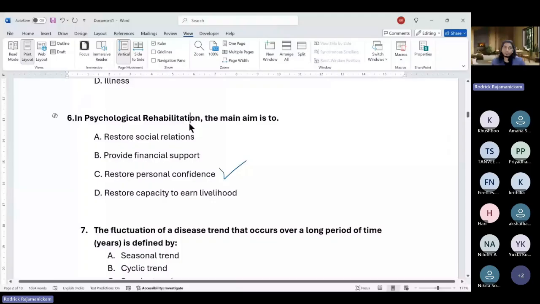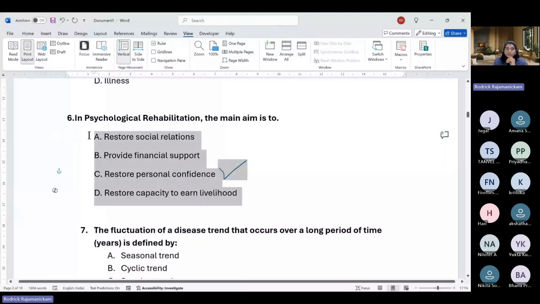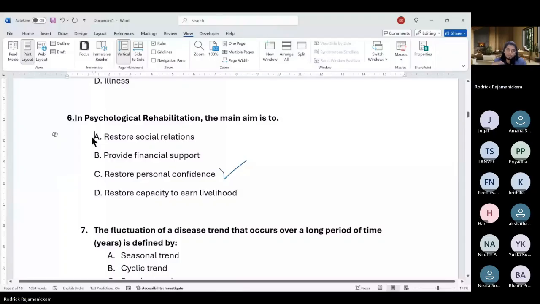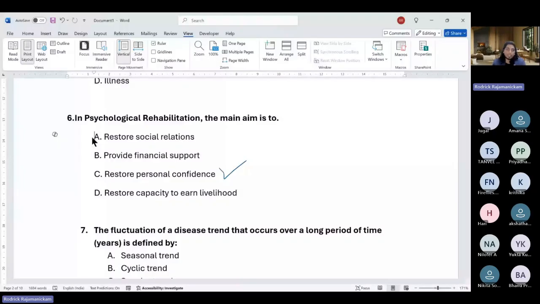No, not necessarily like that. Psychological rehabilitation is especially for psychiatric conditions, right? So when we talk about rehabilitation, the person should be a part of a community, restore functions, and also restore his self-esteem and things like that. So social relations are also included there.